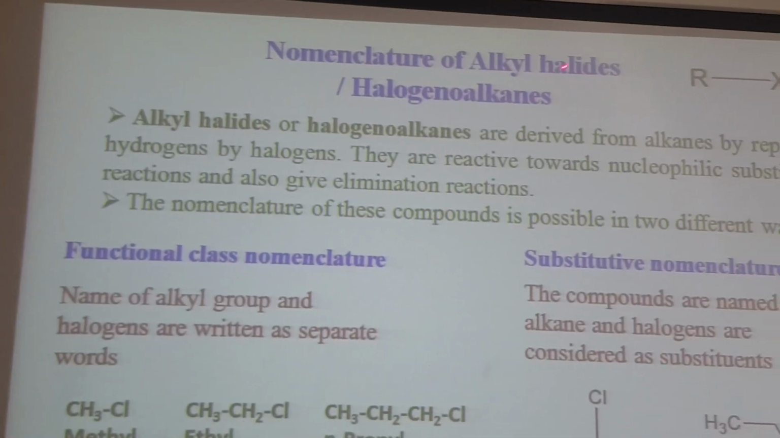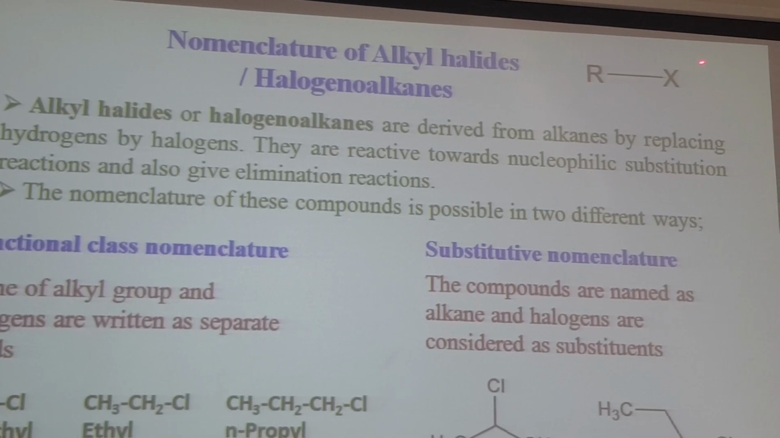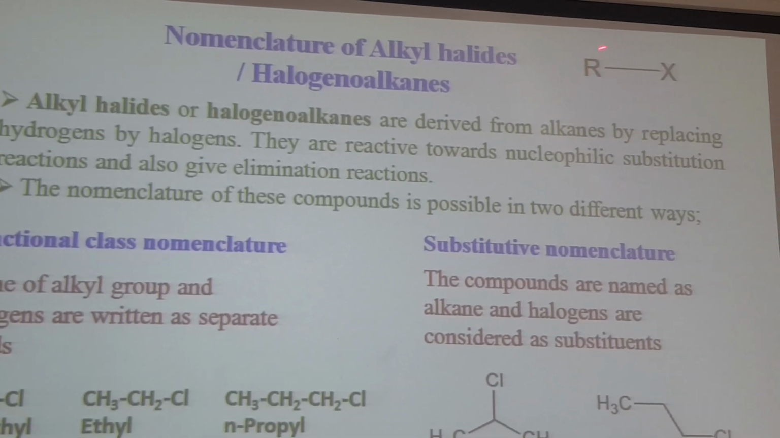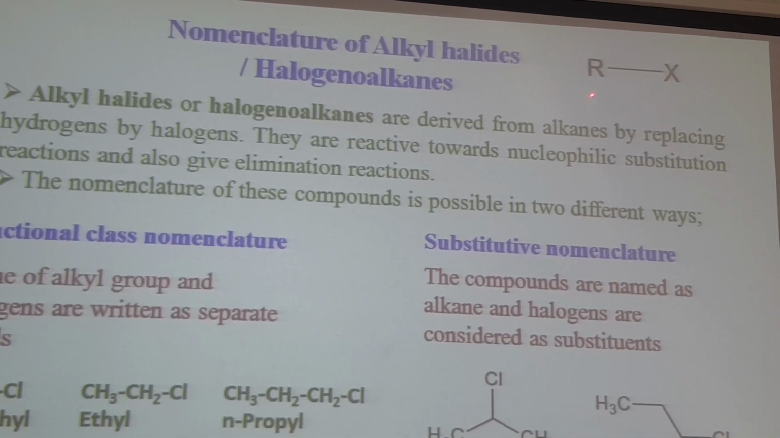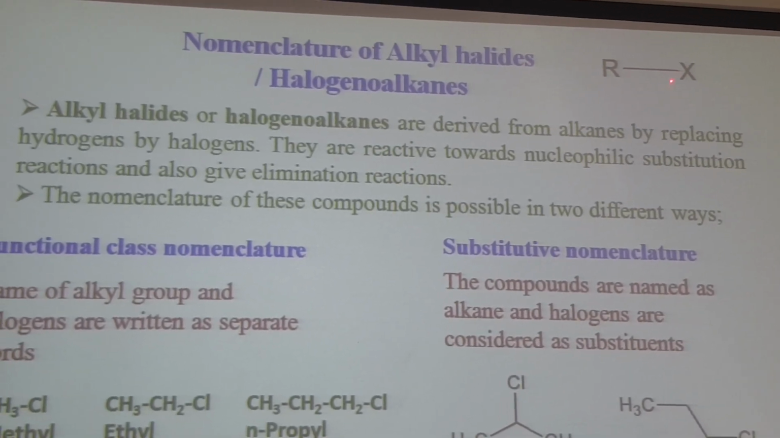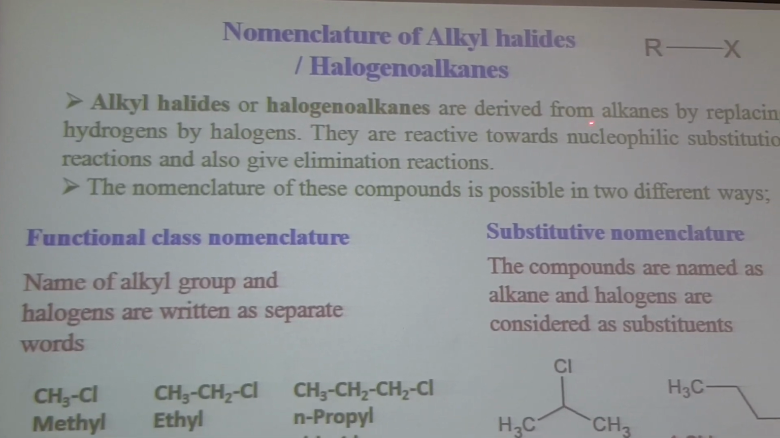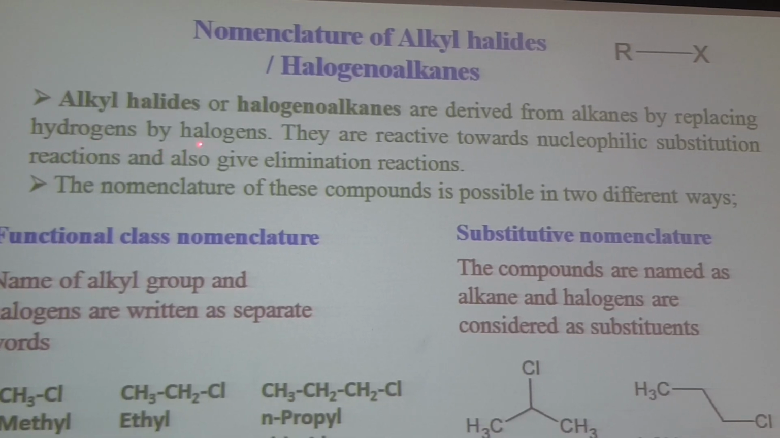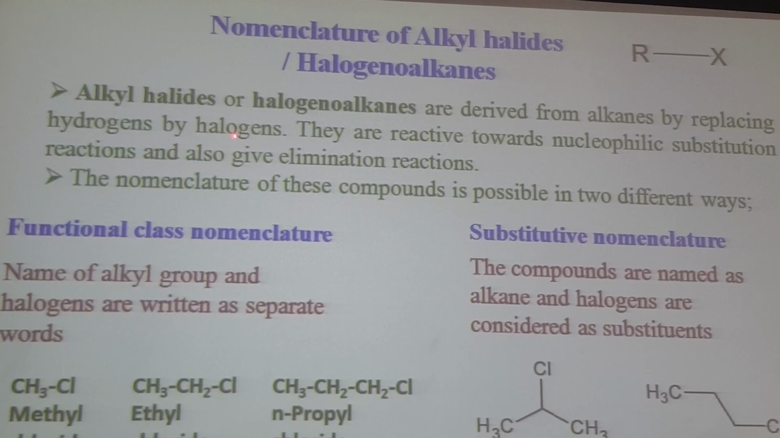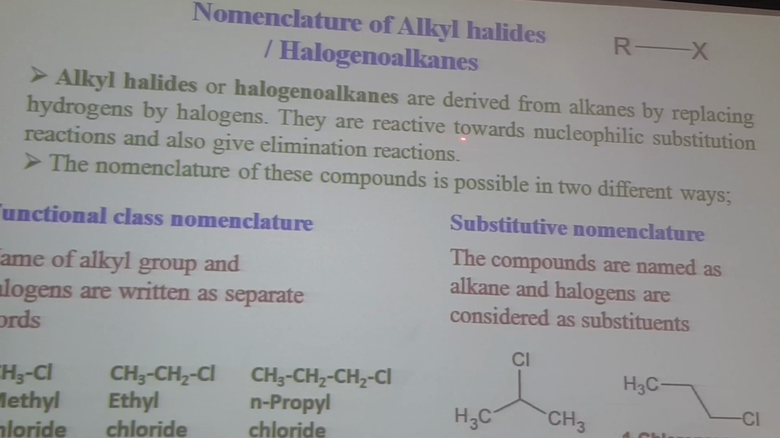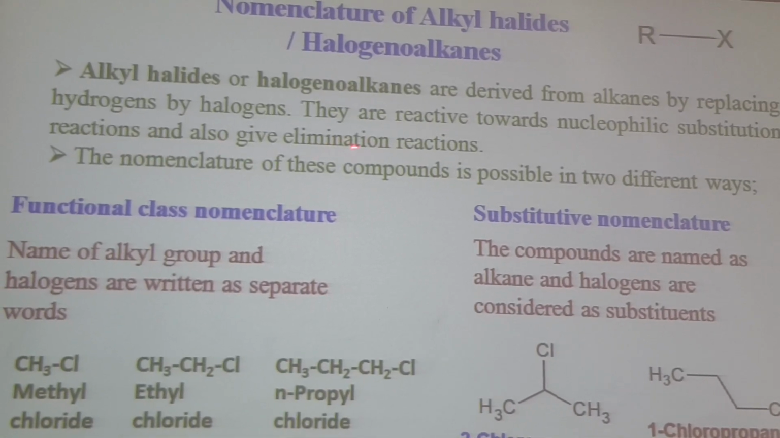Alkyl halides are also known as halogenoalkanes. The general formula is RX, where R is from alkane, it is an alkyl group. So when one of the hydrogens is replaced with some halogen, the compounds are referred to as alkyl halides. Alkyl halides, halogenoalkanes, are derived from alkanes by replacing hydrogen by halogens. Halogen may be fluorine, chlorine, bromine, or iodine. They are reactive towards nucleophilic substitution reaction and also give elimination reaction.